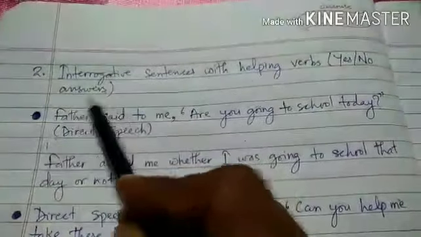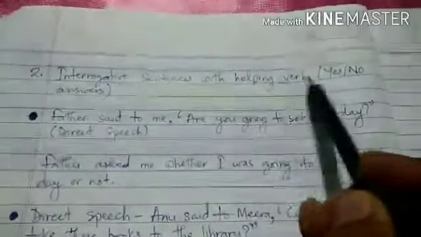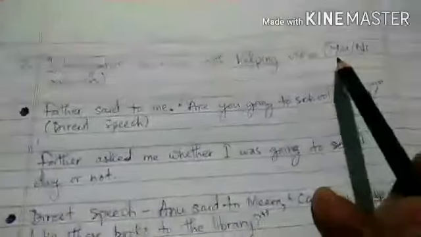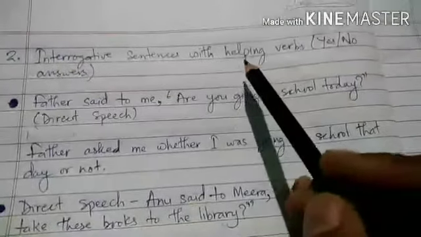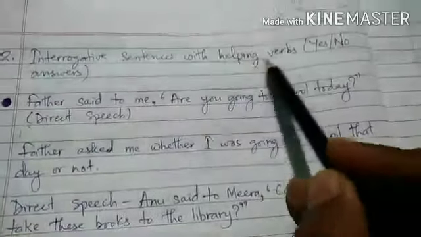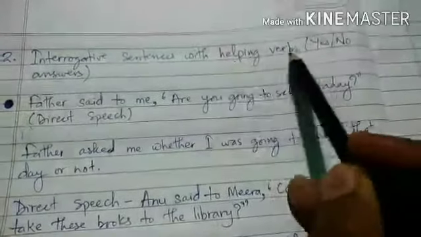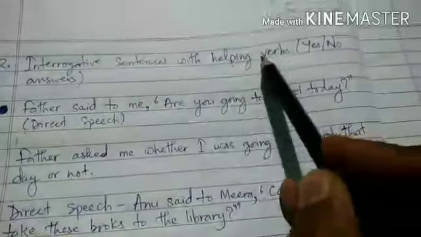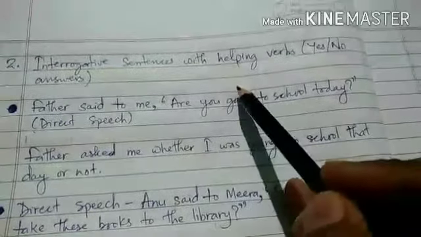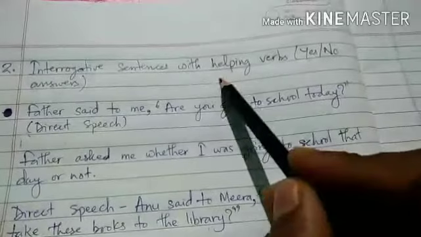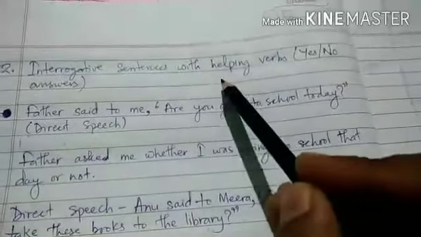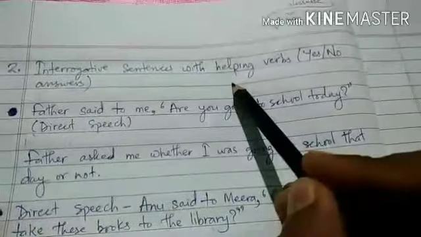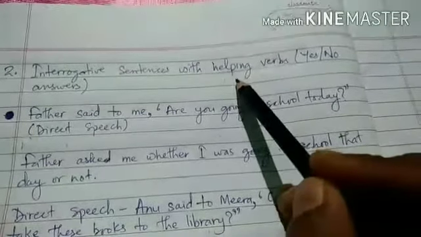Whenever we have questions with helping verbs, most of the questions are answered with yes or no. When we change these into indirect speech, like with question sentences framed by WH words, we need to change the reporting verb into asked, questioned, interrogated, inquired, etc.